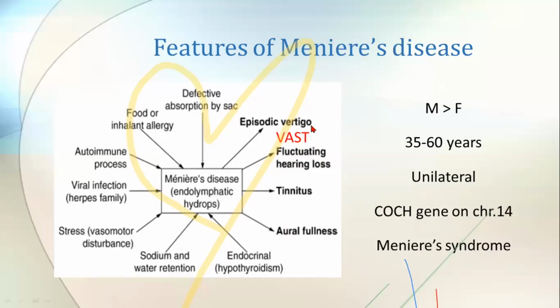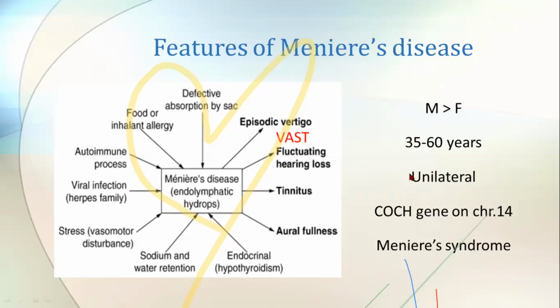So coming back to Meniere's, the symptoms which you can see in case of Meniere's are vertigo first, and then aural fullness, and then sensorineural type of hearing loss, and then tinnitus. So it will be vertigo first. The most important point you should remember is the vertigo will come first to the patient, followed by hearing loss next. And this is most commonly seen in males around 35 to 60 years of age.